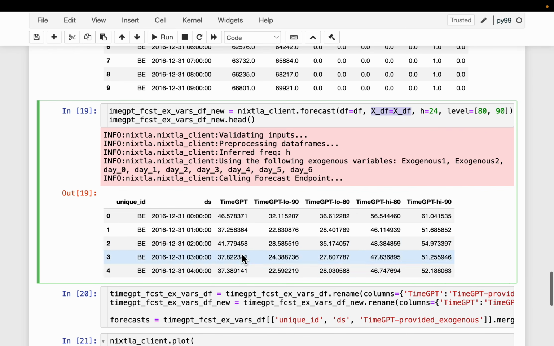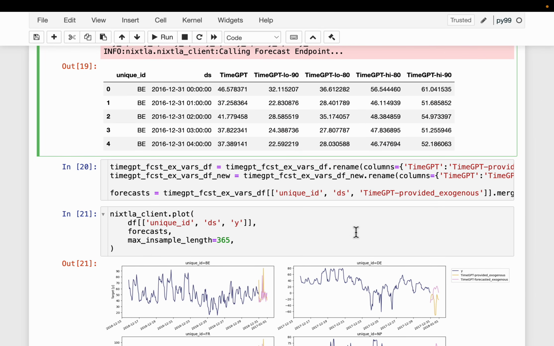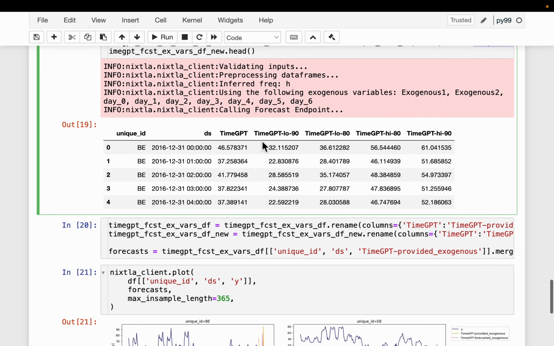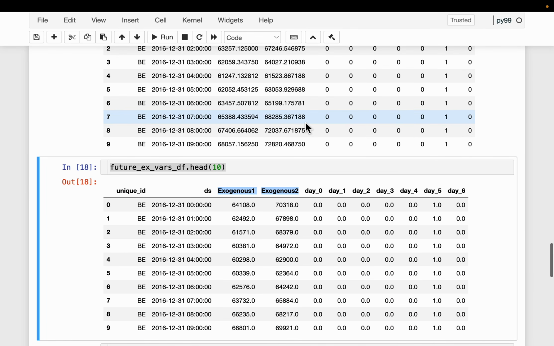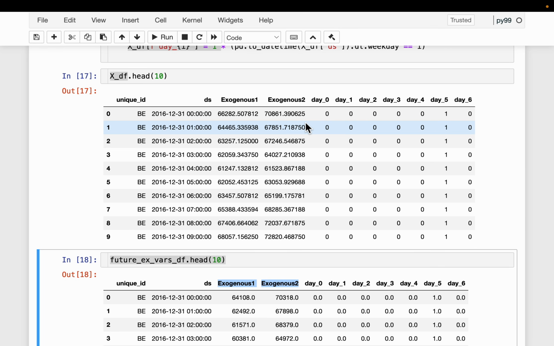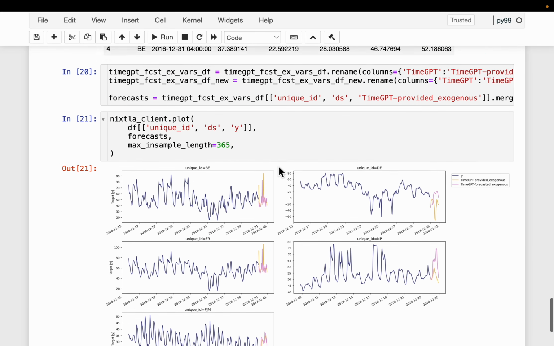Here is our forecast, and similar to before, we have the 80% and 90% confidence intervals. That's pretty much it. Here we are comparing how the forecasts change when we use the forecasted values for these two input features, compared to the actual feature values.